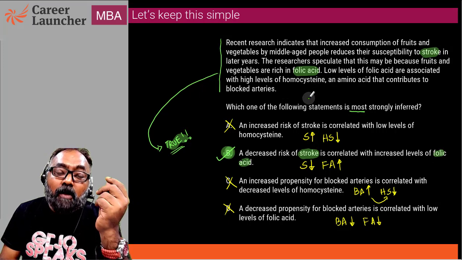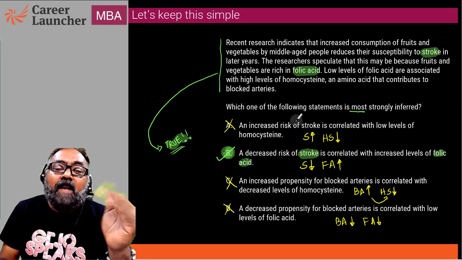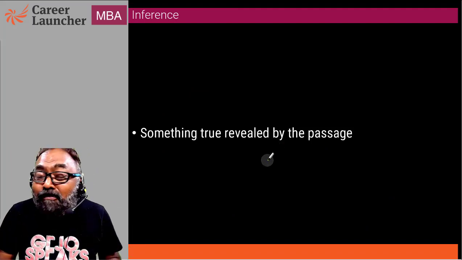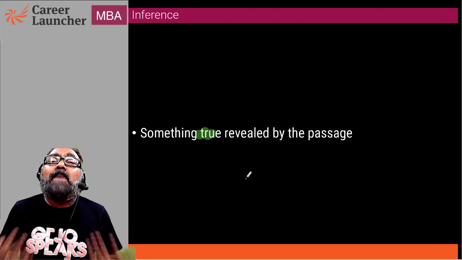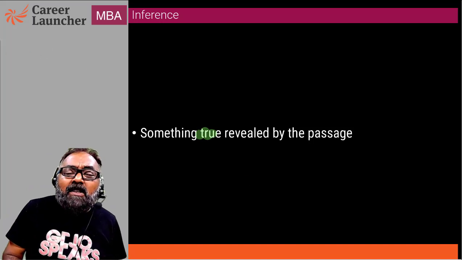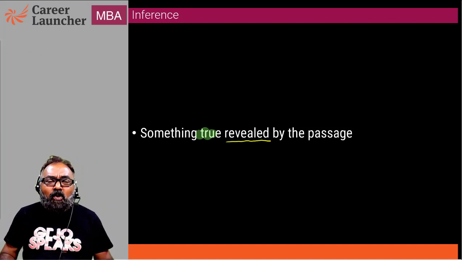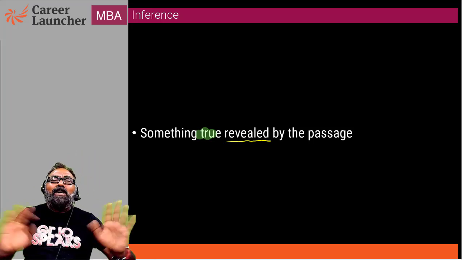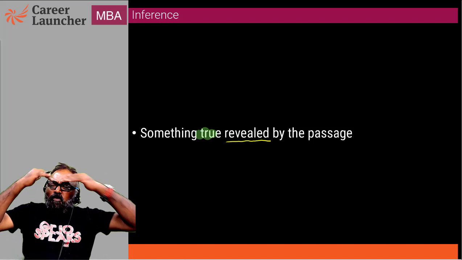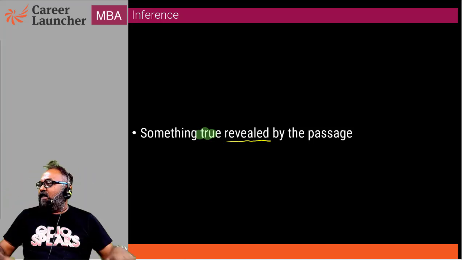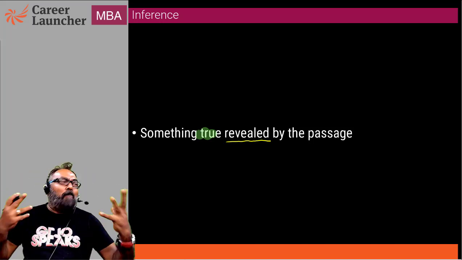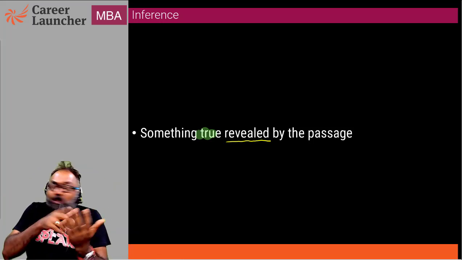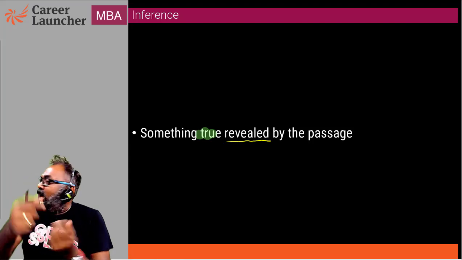What you eventually look at in an inference question is simply which of the following is true. So inference, for all practical purposes, is something true revealed by the passage. The passage reveals this to be true. That's it. Don't think of this as something true but hidden in the passage. Forget this word hidden; thinking that inference has to be hidden is a problematic way, because then every time we start asking, is it there in the passage? Is it hidden? This is not hidden. Is it there?